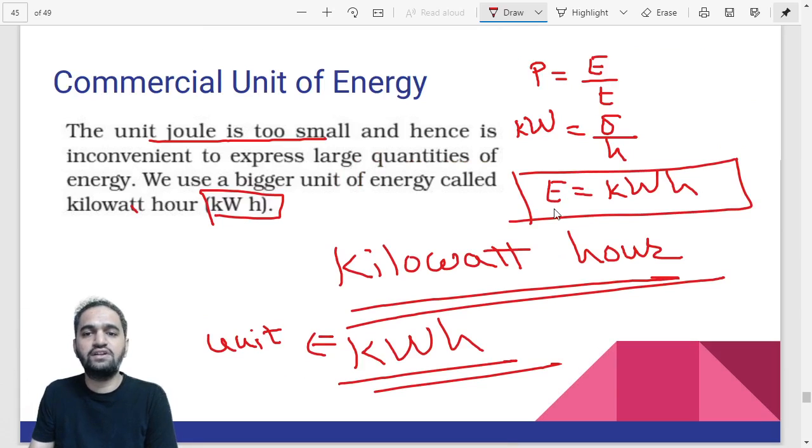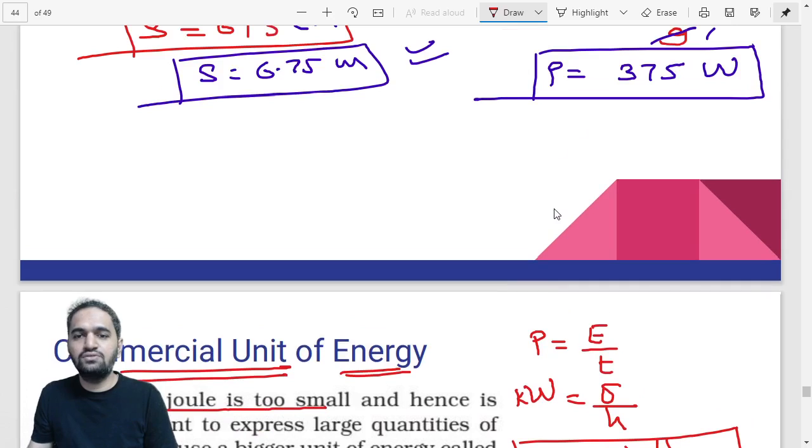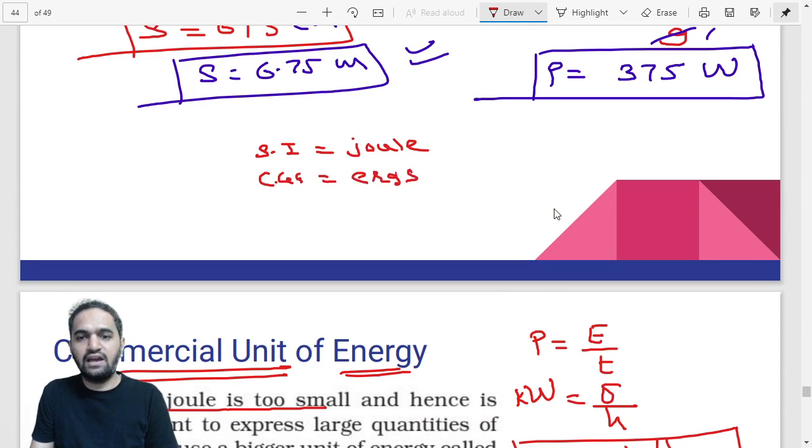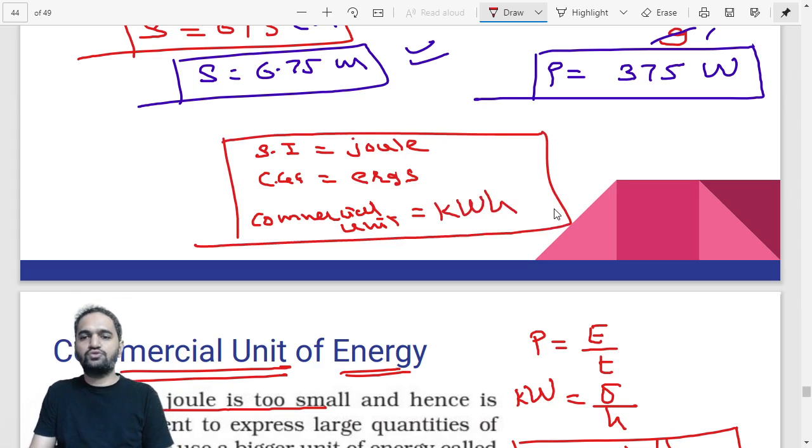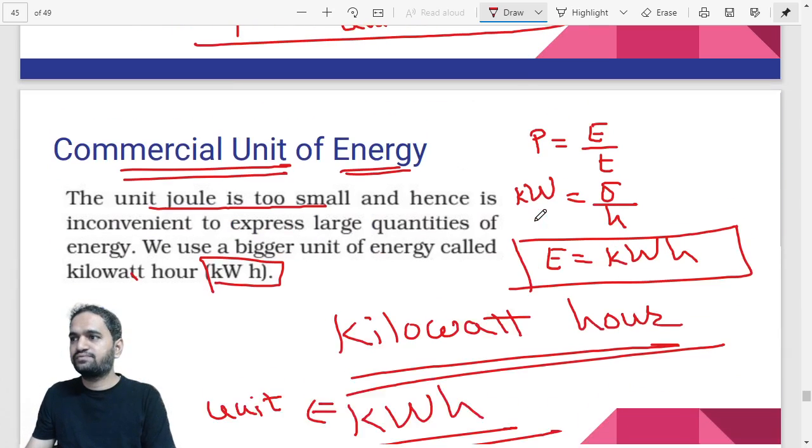So what is the commercial unit of energy? Energy has a lot of units, but what is its commercial unit? It is kWh, that is this one. So if in the exam they are asking you what is the SI unit of energy, you are going to write joule. If they are asking you CGS unit, you are going to write ergs. And if they are asking you commercial unit, then you are going to write kWh. Are you understanding this? This is how you are supposed to write. SI unit is joule, CGS unit is erg, commercial unit is kWh.